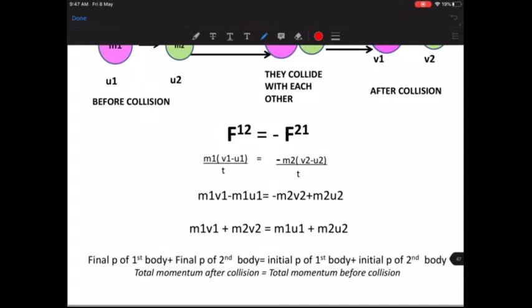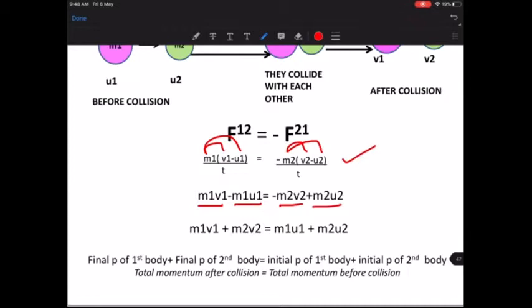So look, I've written both the equations like this with a minus sign. Now when I open this up, the first is M1 V1, because I'm opening the brackets, M1 V1 minus M1 U1. So M1 V1 minus M1 U1 is equal to M2 V2 plus, because minus into minus becomes plus, M2 U2.